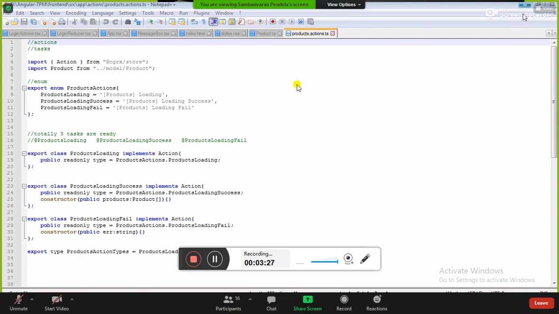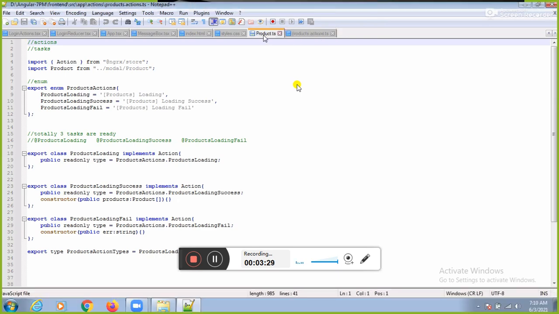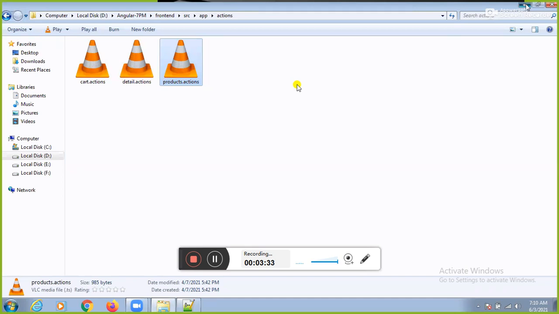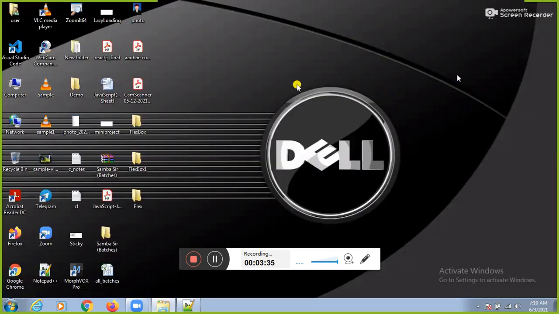So guys, can I go for the step by step procedure? Will you help me, guys? Please let me go for the step by step procedure. Simple thing we need to implement. Yeah, see this one here. Let me go for the implementation.